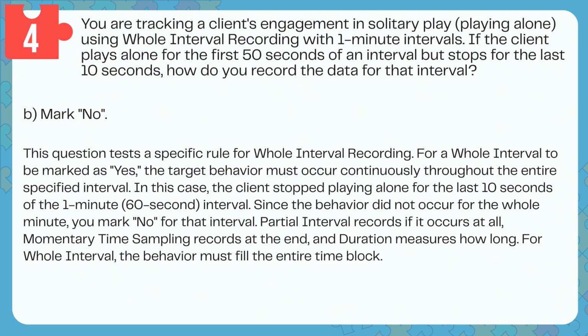Partial interval records if it occurs at all, momentary time sampling records at the end, and duration measures how long. For whole interval, the behavior must fill the entire time block.